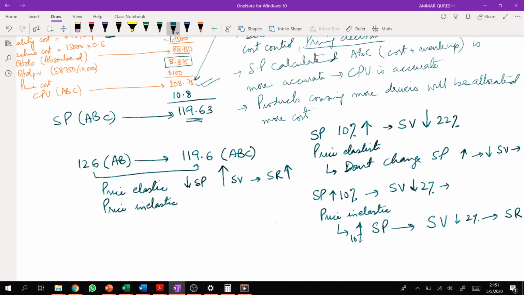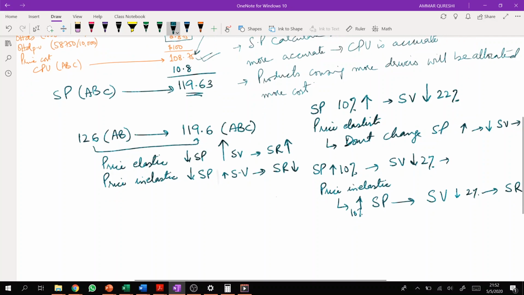Let's take an example of salt. If you decrease the selling price of salt by 20%, do you really think people will start consuming more salt? No. So that is price inelastic. In this case, a decrease in selling price will increase sales volume by a very little amount. Your sales revenue will ultimately decrease, because you decrease selling price by 10% and your sales volume increases by just 1%. That means overall your revenue will decrease. So it all depends upon whether the product is price elastic or not.